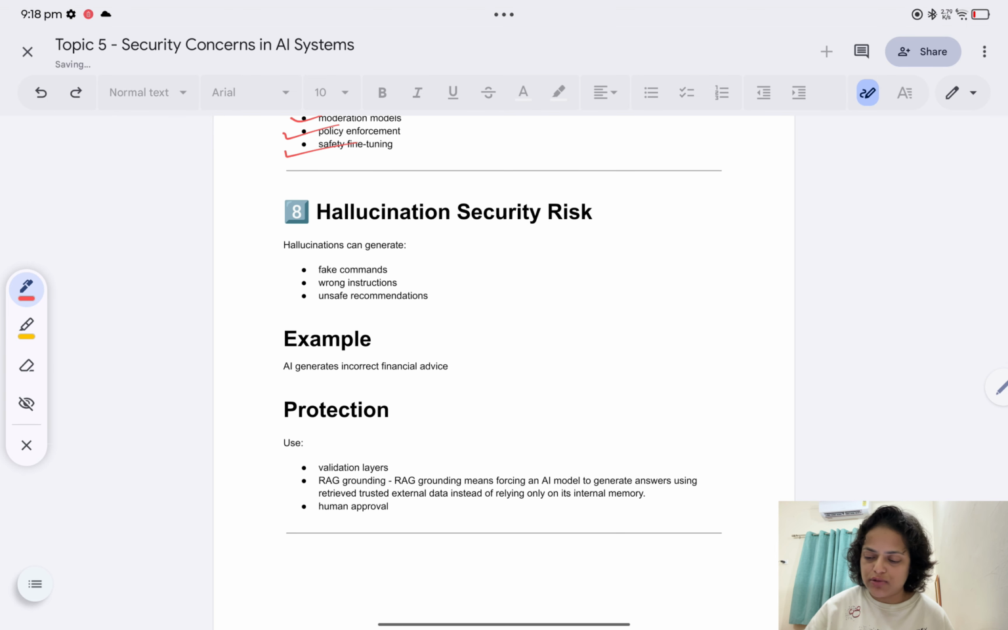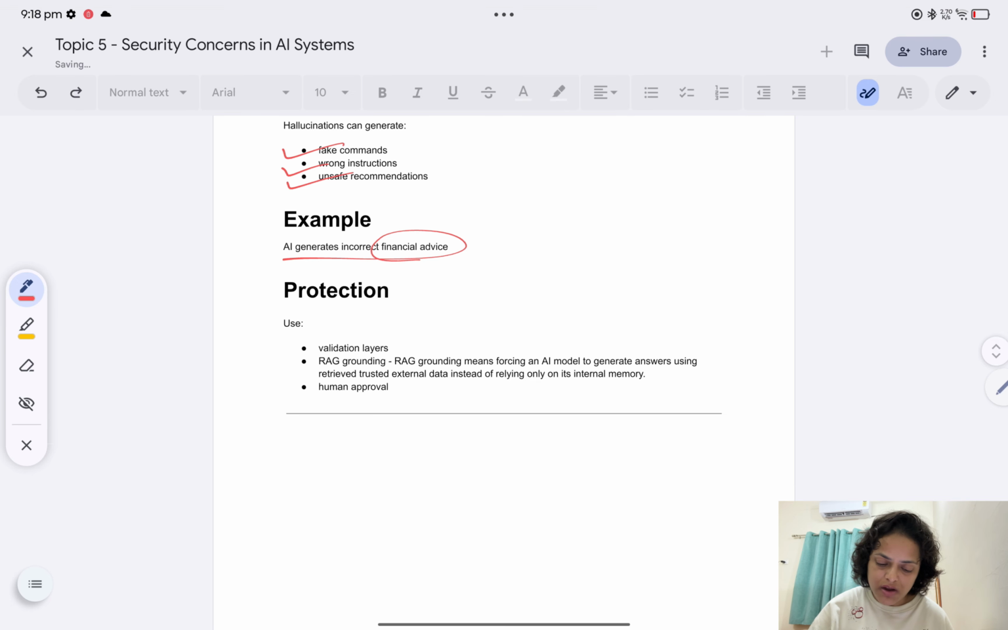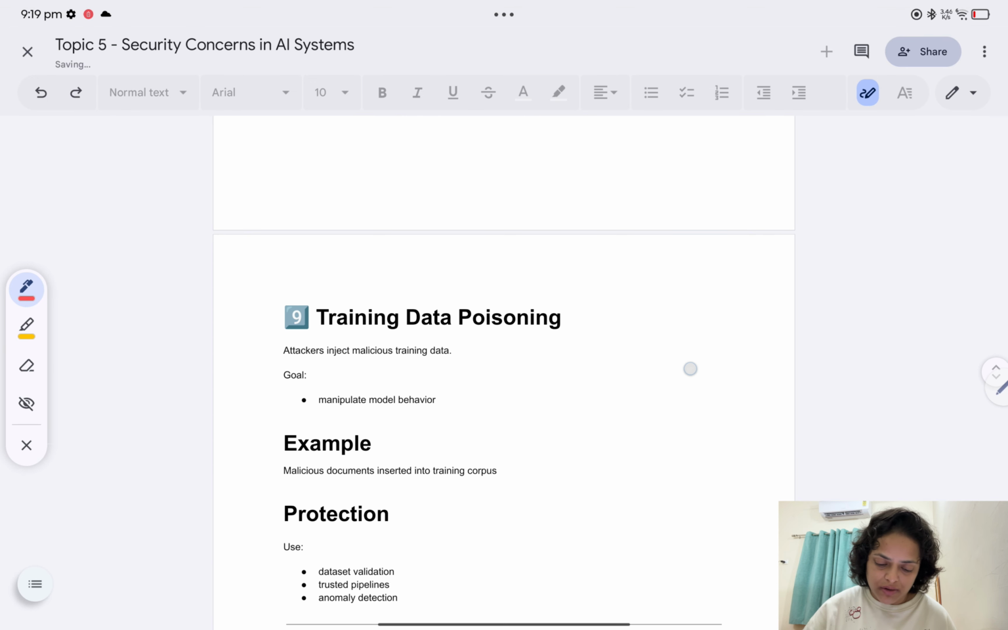Now the eighth one is hallucination security risk. Hallucination can generate fake commands, wrong instructions, and unsafe recommendations. For example, if AI generates incorrect financial advice, then what will the user do? What is the protection? A validation layer, and then RAG grounding. What is RAG grounding? RAG grounding means forcing an AI model to generate answers using retrieved trusted external data, instead of relying only on its internal memory. And human approval is also required there.